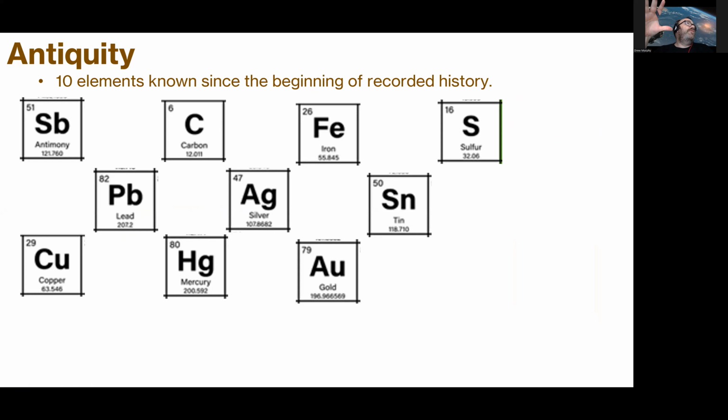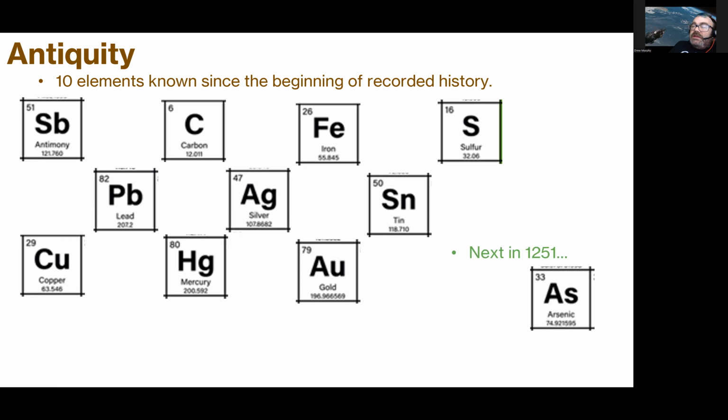Ten elements have been known since before people started writing things down. So we call this antiquity. They've been known longer than we can think about. There are these 10: antimony, carbon, lead, copper, mercury, silver, iron, sulfur, tin, and gold. I find it interesting that the next element discovered was arsenic, in 1251. And just as a reference point, in 1776, only 24 elements were known. So a lot of chemistry is relatively new from a grand scheme of human history.